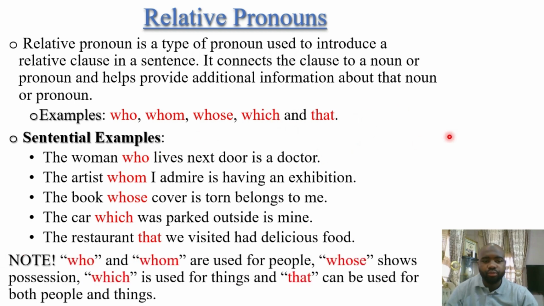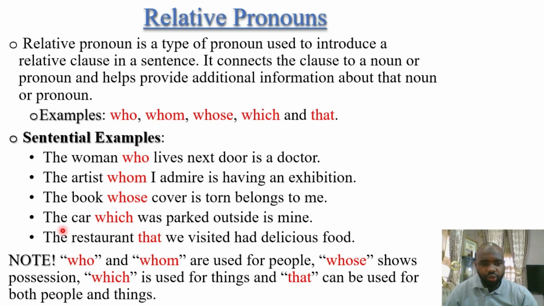So now I want you to see something here. Who and whom, these two, are used for people. When you see here the woman who, the artist whom, they are talking about people here. And then whose shows possession. The book whose cover is torn belongs to me. Whose here is talking about the book having a cover that is torn. So it's giving clarification on possession.